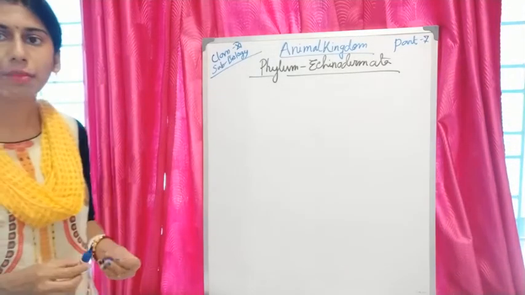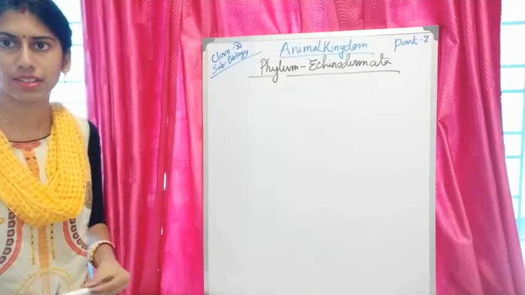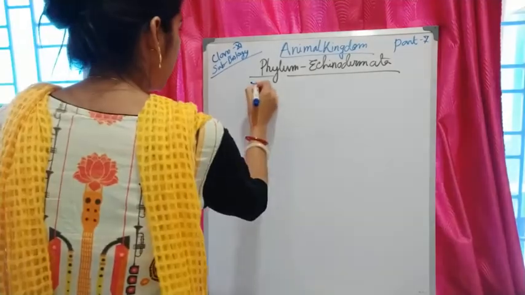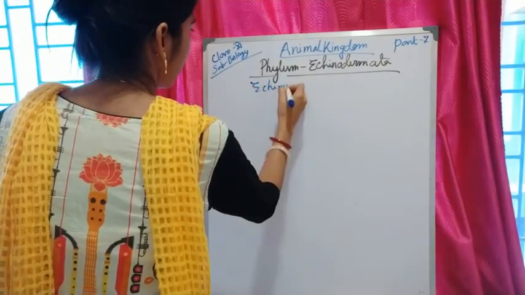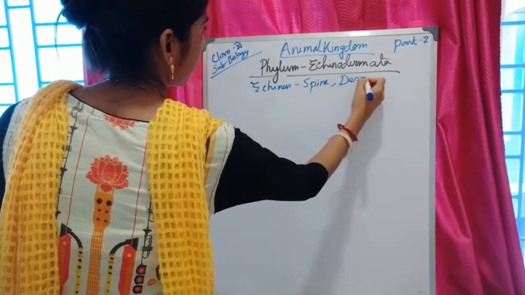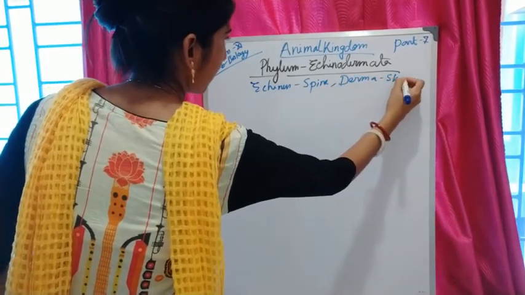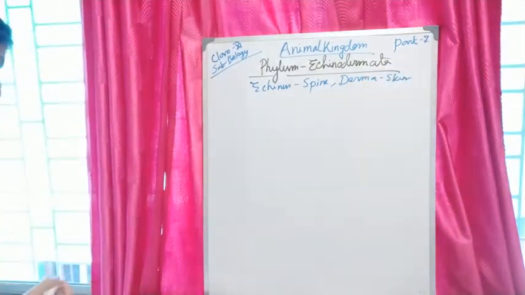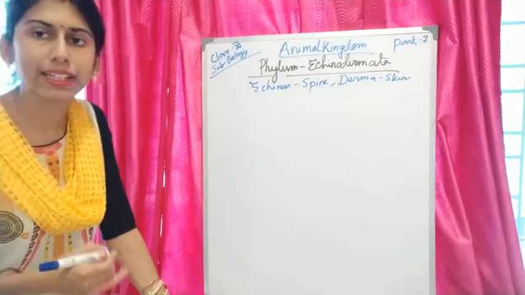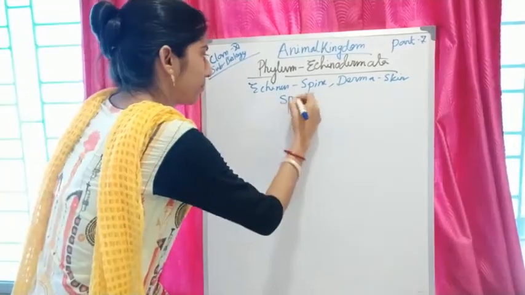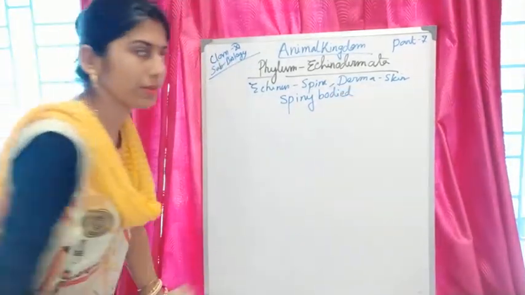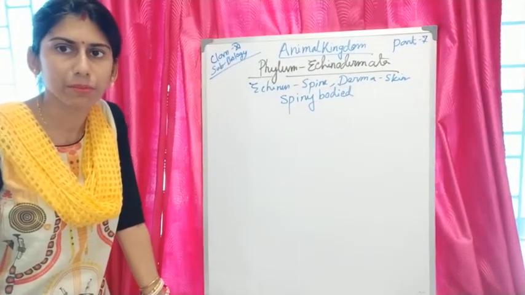Echinodermata. The term is derived from echinus, which means spine, and derma means skin. That's why they are commonly called spiny bodied.